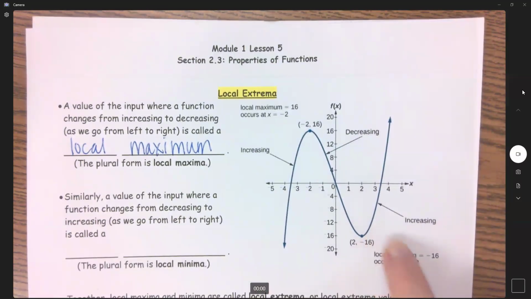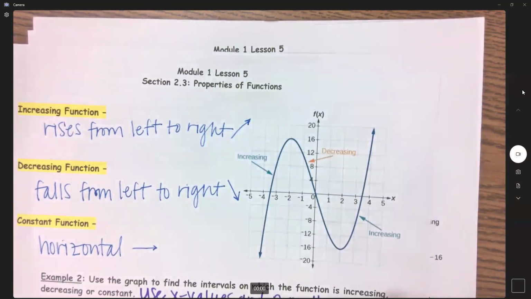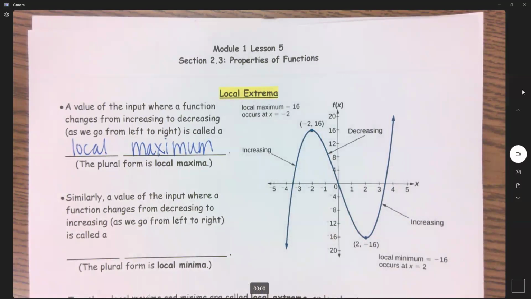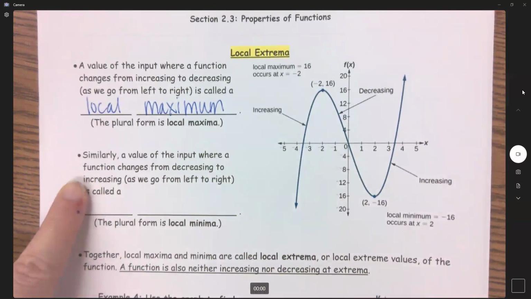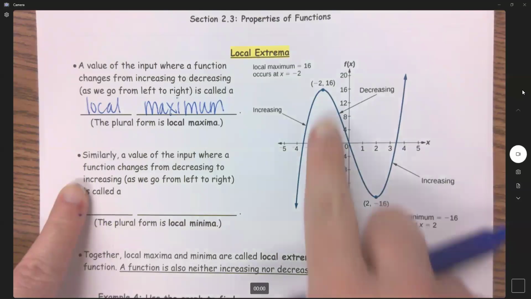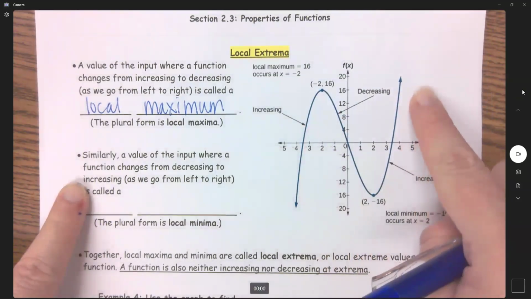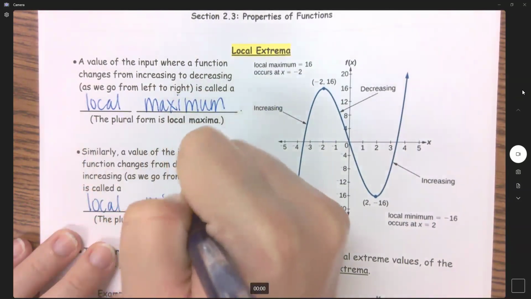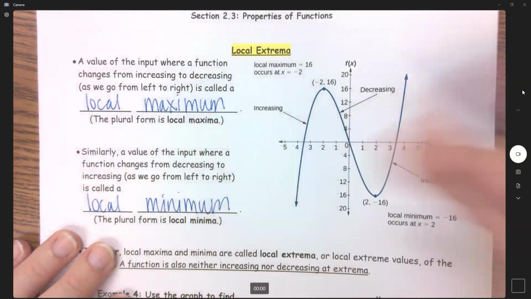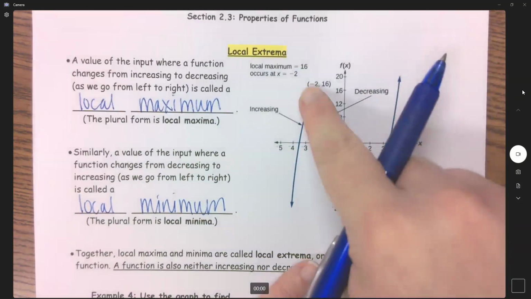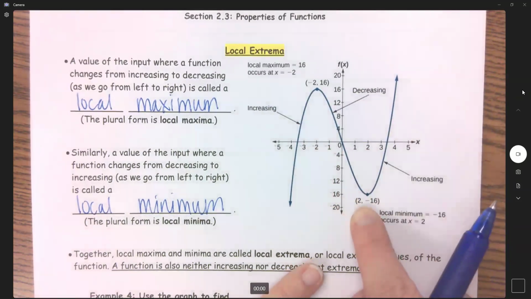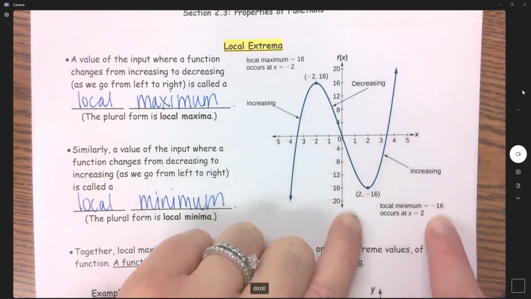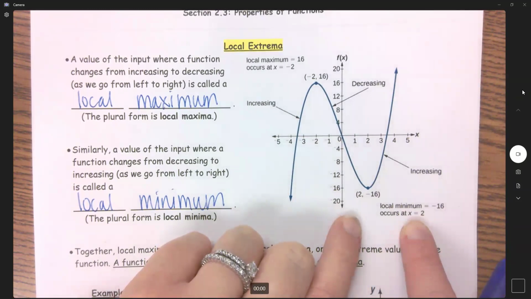Okay. And by the way, this is the same graph that we have on that other page when it talks about increasing and decreasing. Exact same graph right there. So similarly, a value of input where a function changes from decreasing to increasing as we go from left to right is called a local minimum. So it's changing from decreasing to increasing, that local min says it's -16. And where does it occur? When x equals 2.